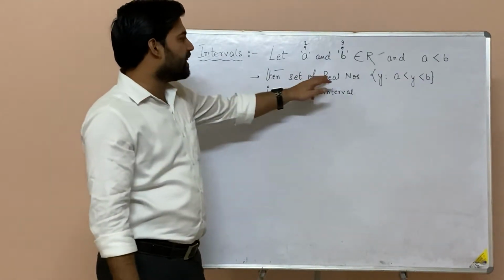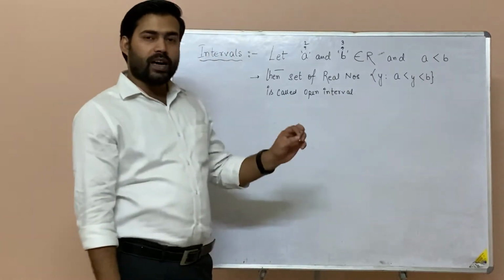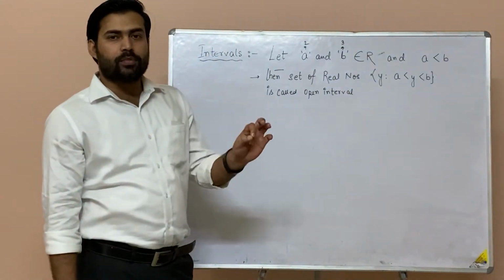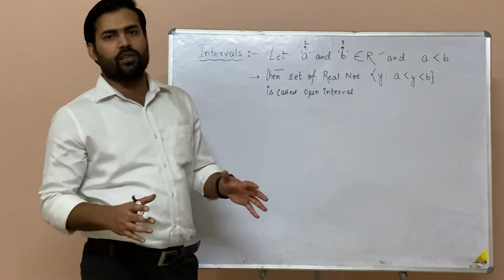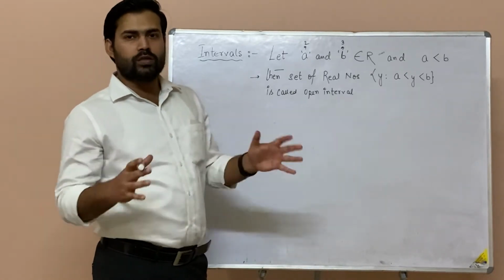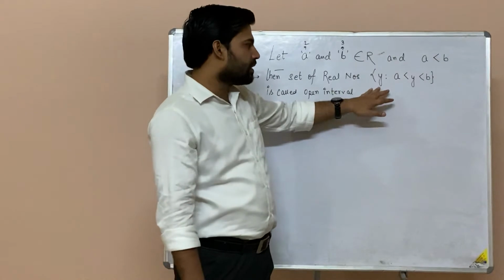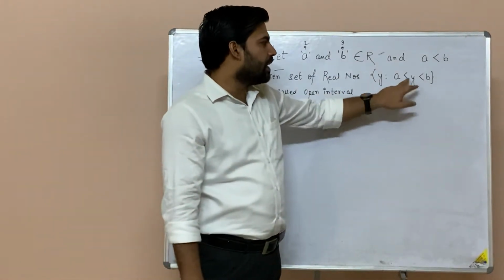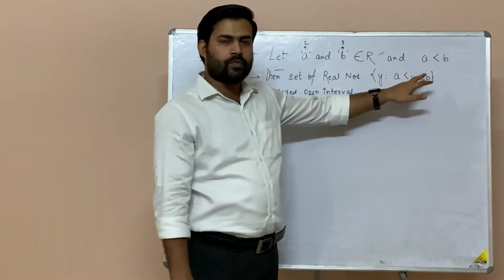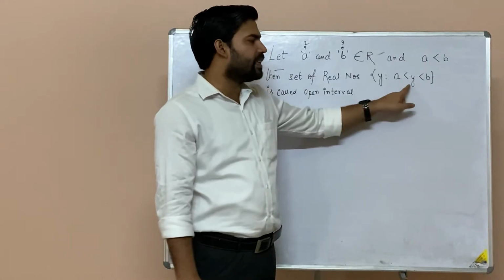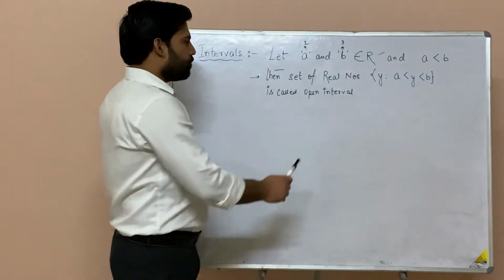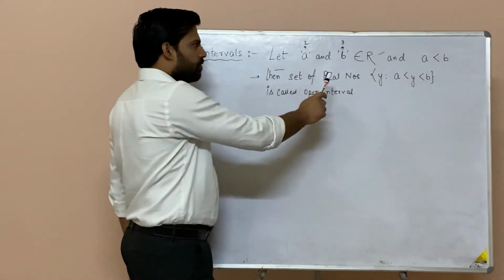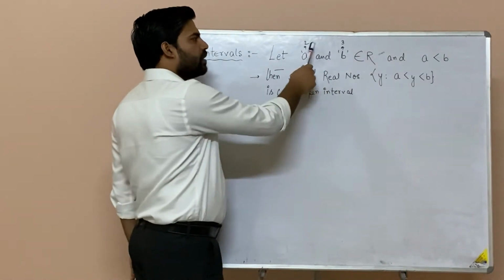Then for the set of real numbers y, y does not belong to a single number, rather y is a representative of a lot of numbers. All those numbers are represented by y, such that y lies between a and b. That means y is greater than a and less than b. That means I am talking about all the numbers which are coming in between 2 and 3.